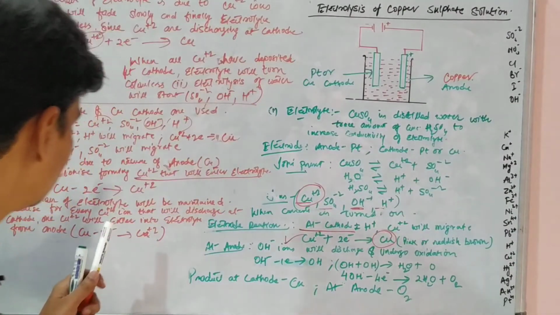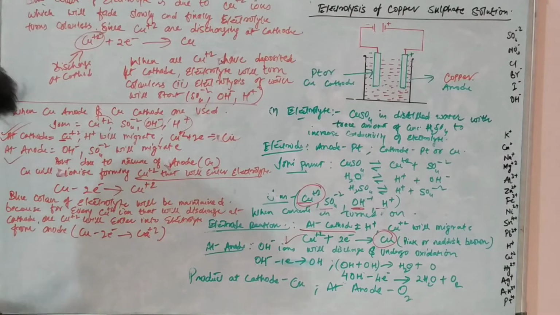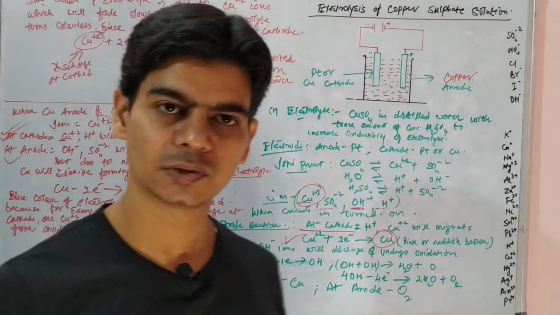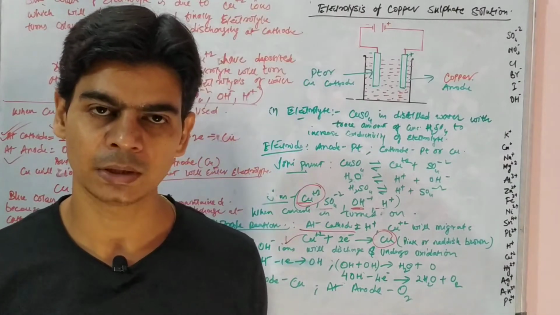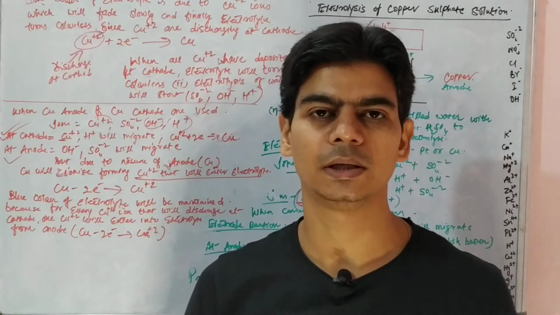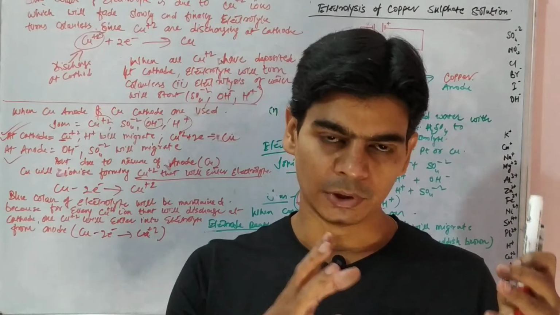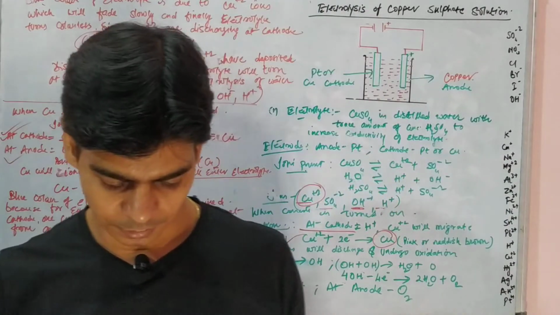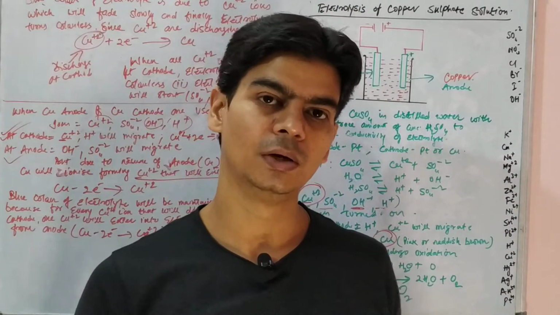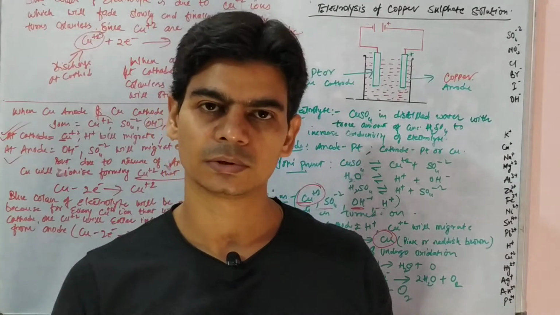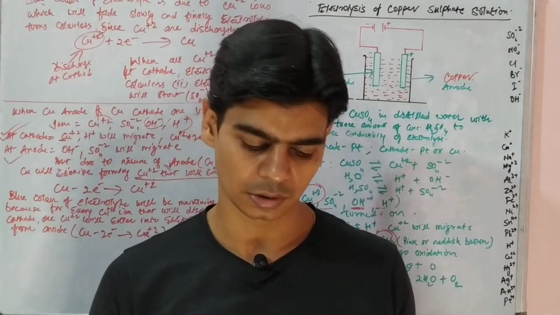The reason is this: when anions, hydroxyl ions and sulfate ions, migrate to the anode, due to the nature of the electrode, the electrode will lose electrons in preference to the anions, that is sulfate and hydroxyl.